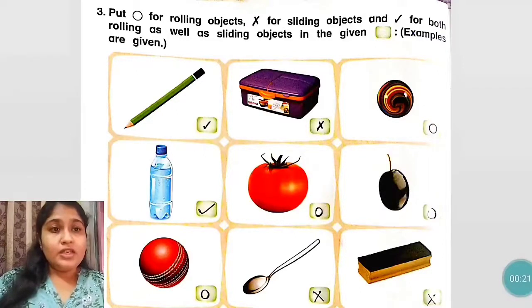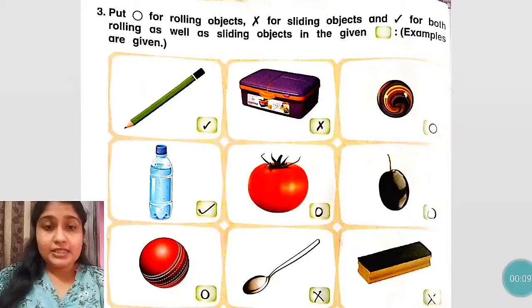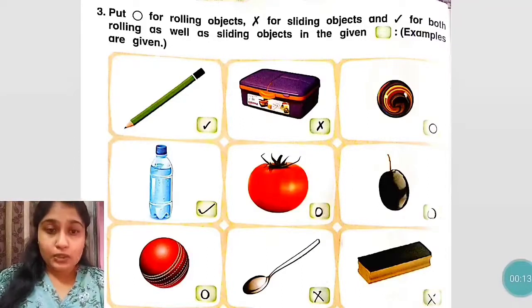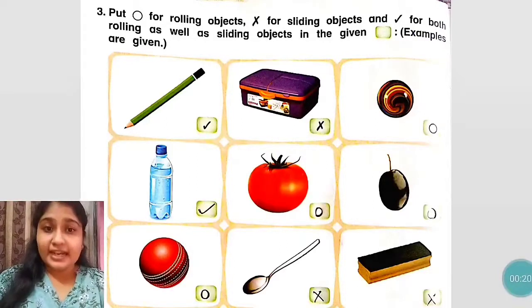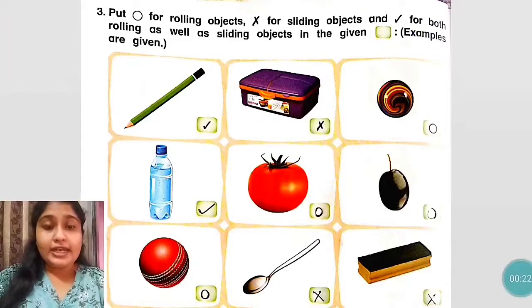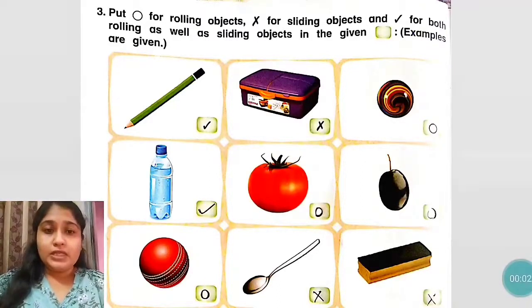As you can see, 3 examples are given. Let's see the first one. Yes, pencil. Pencil is a cylindrical shape. So it can roll also and it can slide also. The next is tiffin box. Yes, the tiffin box is rectangle in shape. So it can only slide. So students, we have seen the 3 examples. Now be ready with your pencil and rubber. Now we will start this exercise.